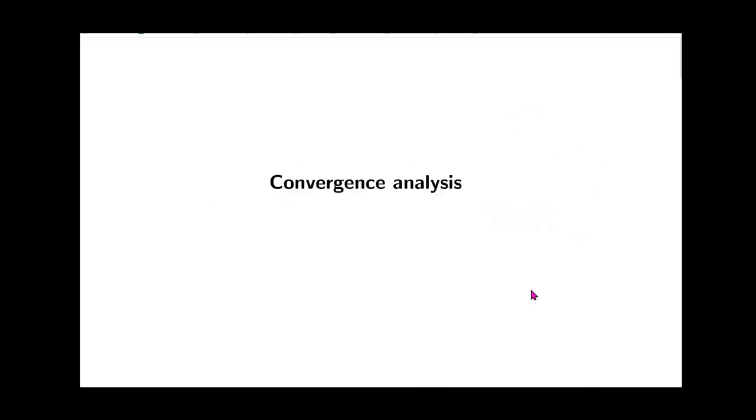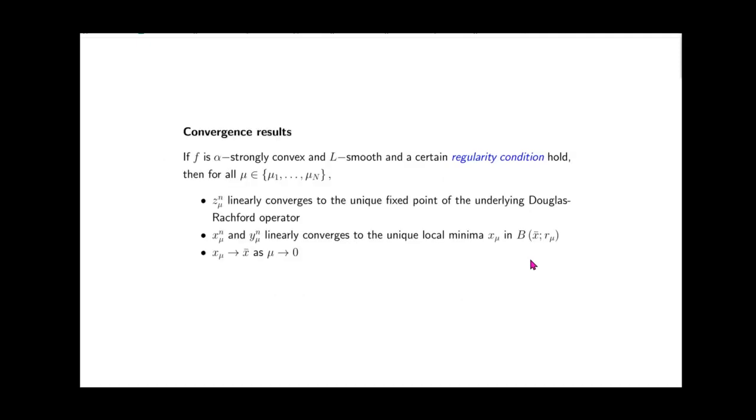Before I go into the Julia package, let me briefly touch upon the convergence analysis. Much of our original paper is actually devoted to the convergence analysis. As you can see, this is only one slide, so this is very brief, a simplified version of what we have in the paper.